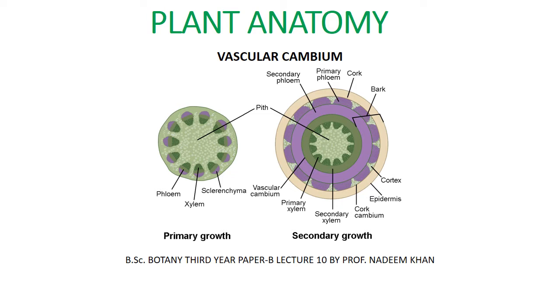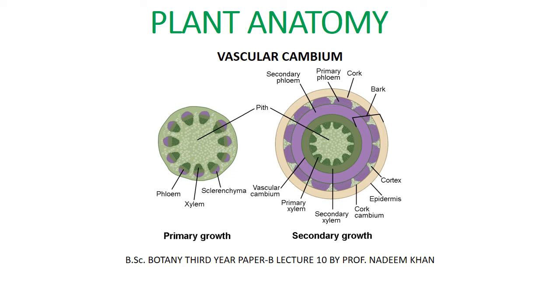As you know, in vascular plants two types of growth take place. That is primary growth. This growth takes place due to the activity of primary meristems. And after the cessation of primary growth, secondary growth takes place, and there is an increase in the diameter of the plant. This secondary growth takes place due to the activity of secondary meristems.